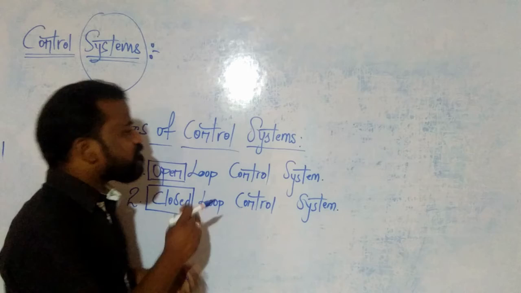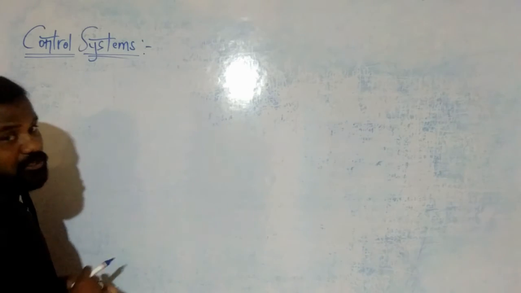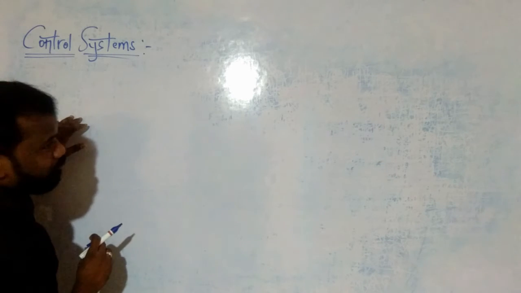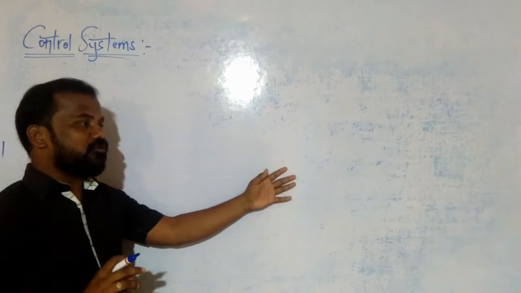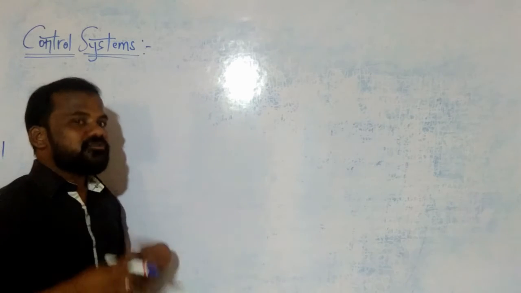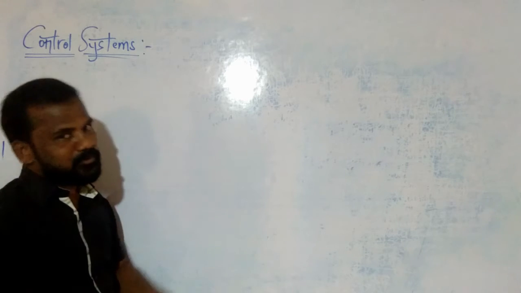Clear? So now go for the block diagram of closed loop and open loop control systems. If you know the block diagrams of an open loop and closed loop system, then you are going to get the actual definition of a closed loop and open loop control system.